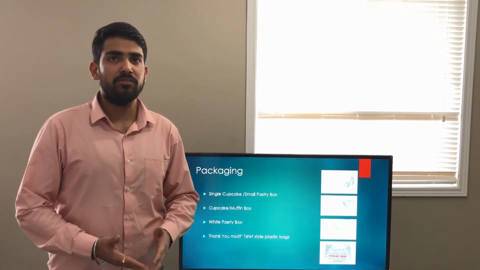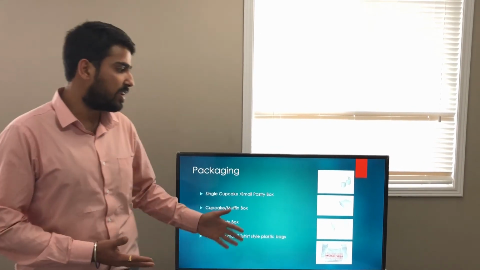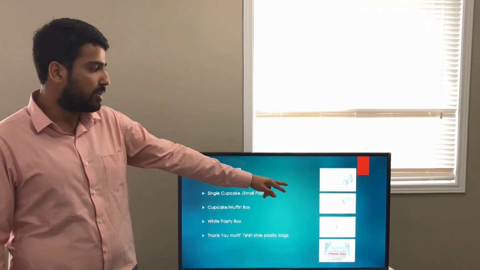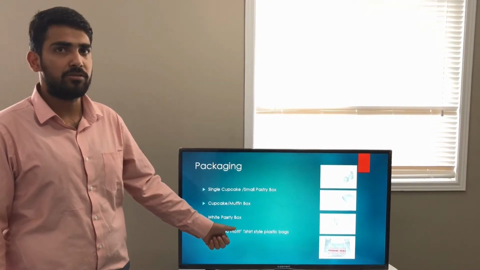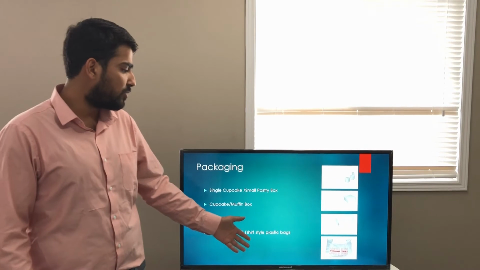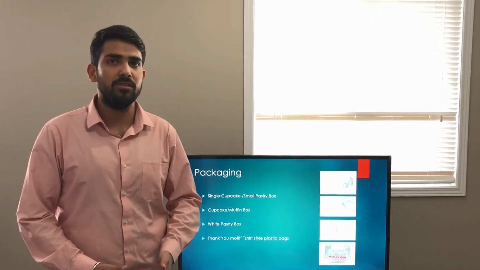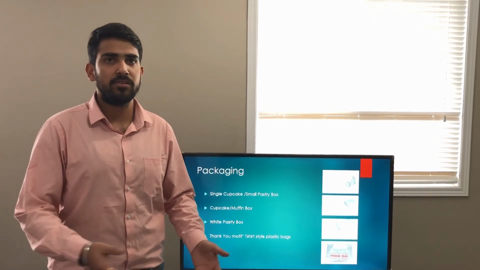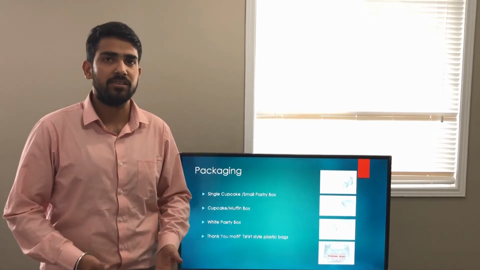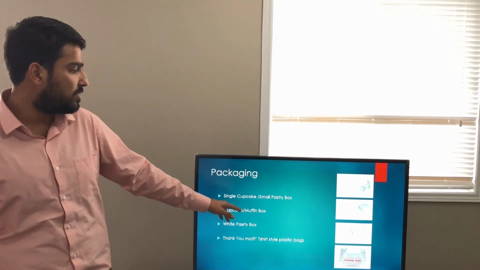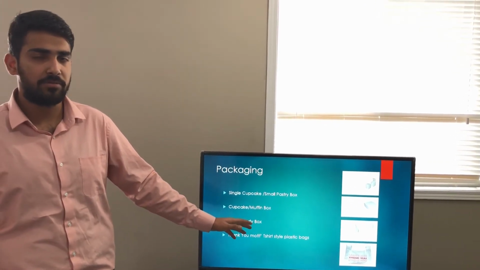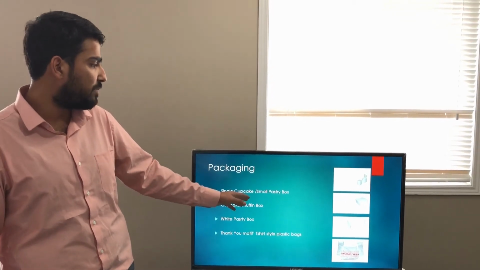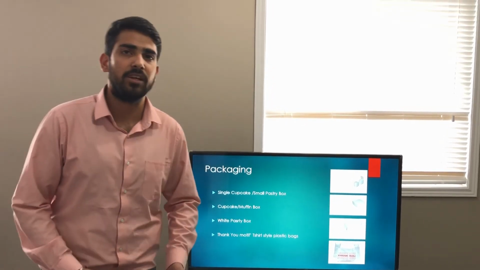Next would be the white pastry box. This box is basically for our wholesale customers. Here we are selling quantity in bulk because it costs us cheaper as compared to the above 2, so that's why we have kept it for the wholesalers. And the last would be the general thank you t-shirt style plastic bags. This is a plastic bag which we will give to all our customers once they have bought something from us, so as to make it convenient for them to carry. That's it. And one more thing, all these costs have a detailed explanation in the report. How much we are spending on this kind of packaging is explained in the report.